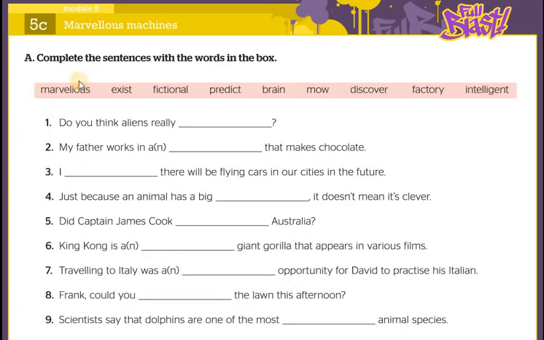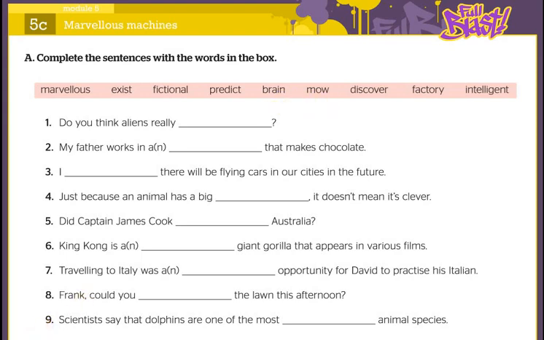Here we have: complete the sentences with the words in the box, right? Marvelous, something beautiful, amazing, gorgeous, right? Exist, we know exist. Fictional, something that has to do with imagination. Predict means you can guess the thing that is going to happen, to predict, for example, the future. Brain, it's a human organ.